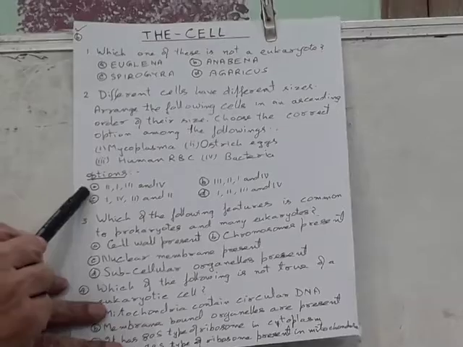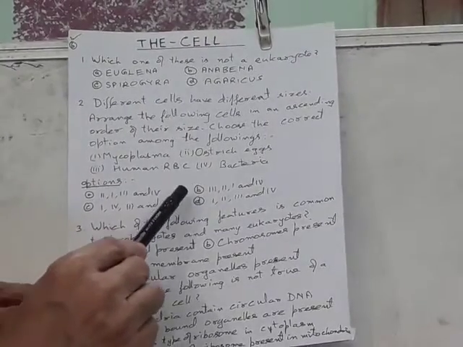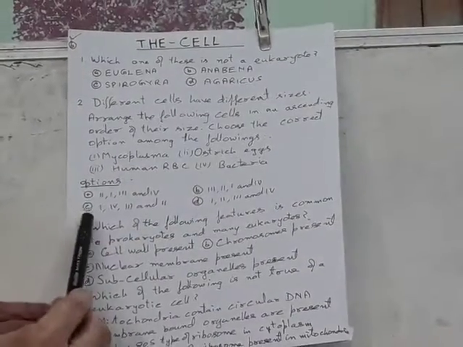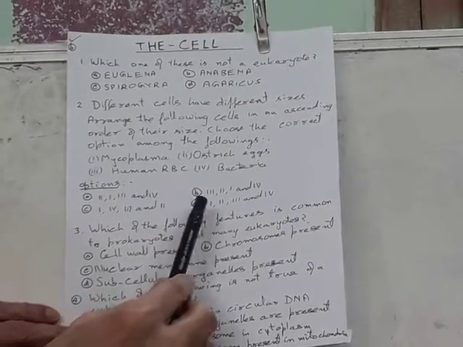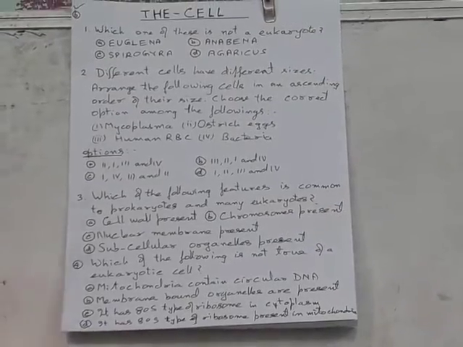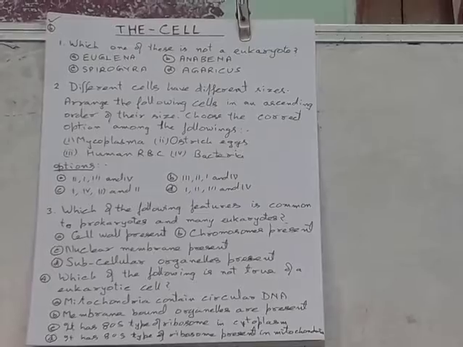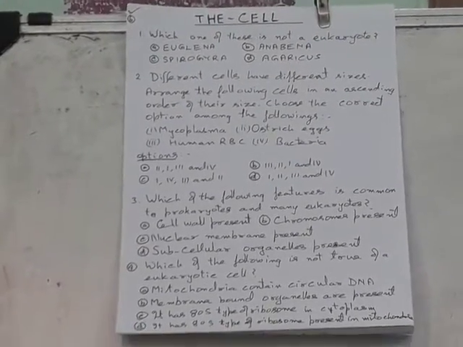Options are A, second, first, third and fourth; B, second, third, first and fourth; C, 1, 4, 3 and 2; D, 1, 2, 3 and 4. So you have to select the sequence of these types of cells in ascending order of increasing size.